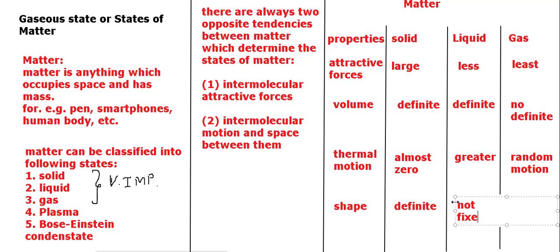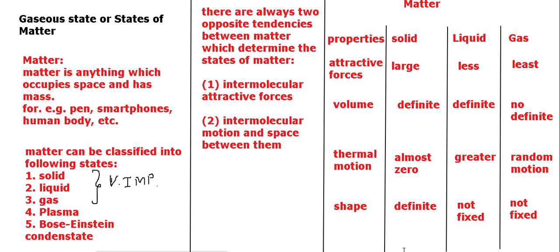Whichever container they are poured into, whether liquid or gas, they occupy the shape of that given container.